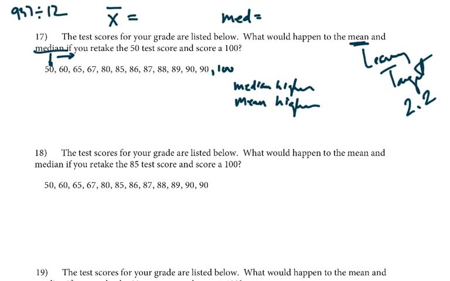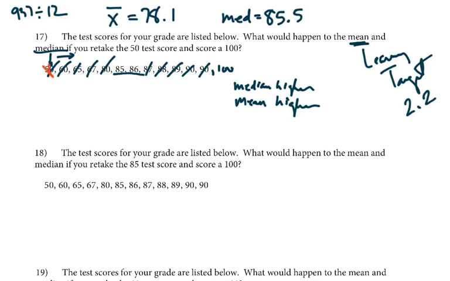So we add them up and we get 937. We divide that by 12, and we get about 78.083, so we'll just say 78.1. Okay, then the median is between 85 and 86, so it'd be 85.5.